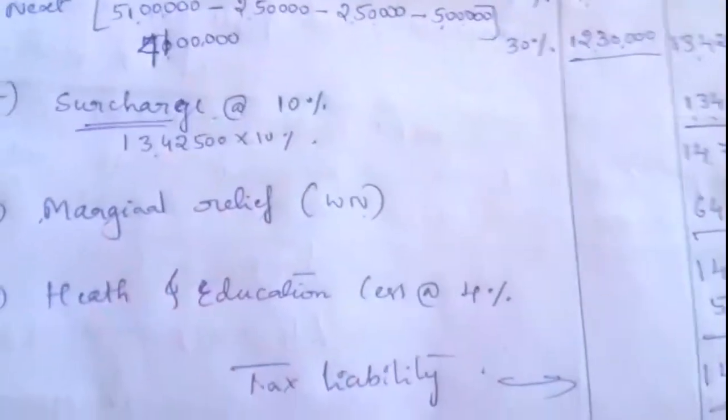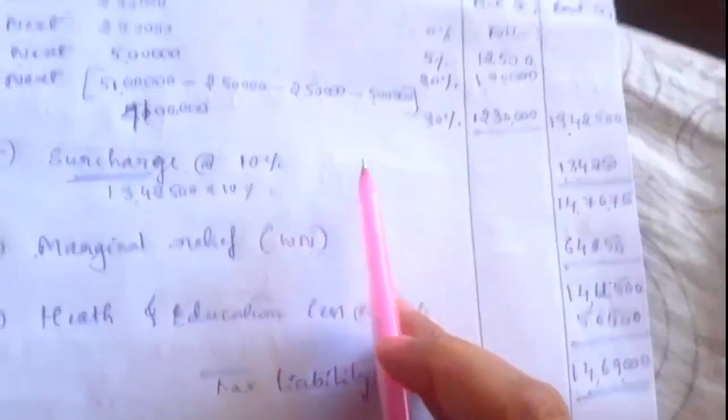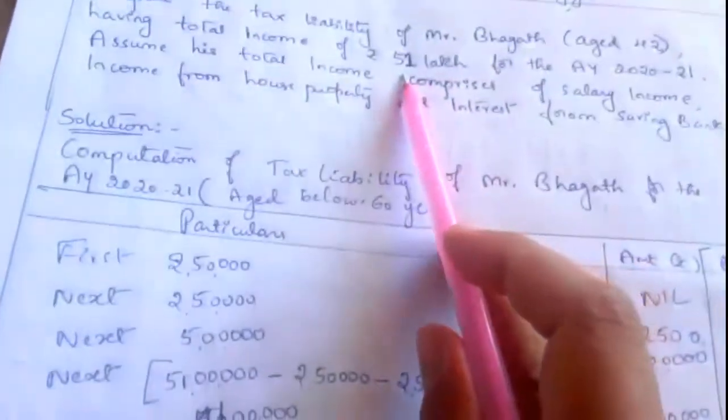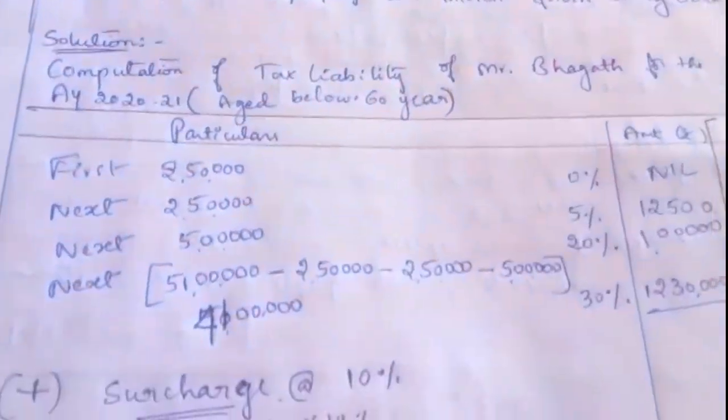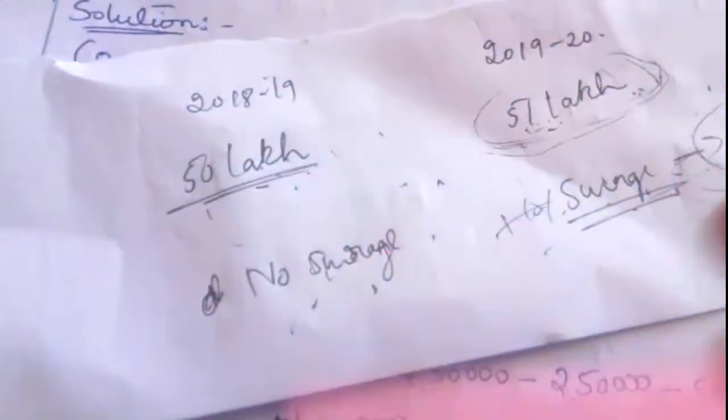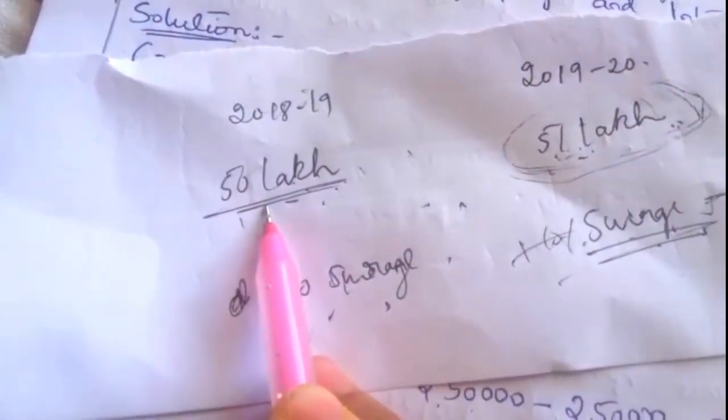See here, his income has just increased to 51 lakh. Like the previous example I told, in the previous financial year he had 50 lakh income.